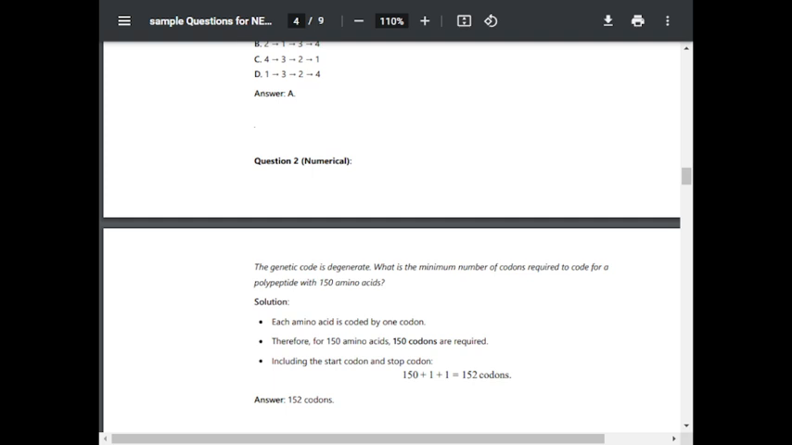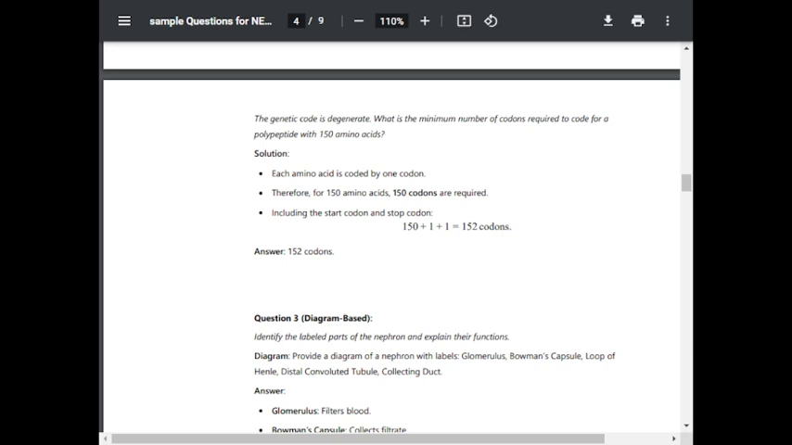Solution. Each amino acid is coded by one codon. Therefore, for 150 amino acids, 150 codons are required, including the start codon and stop codon. 150 plus 1 plus 1 is equal to 152 codons. Hence, the answer is 152 codons.